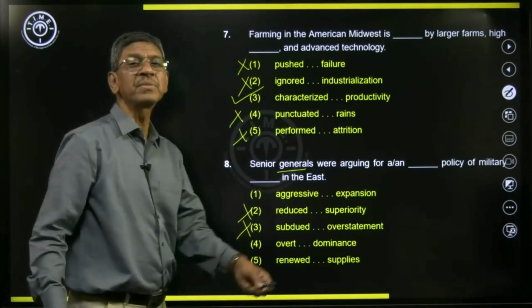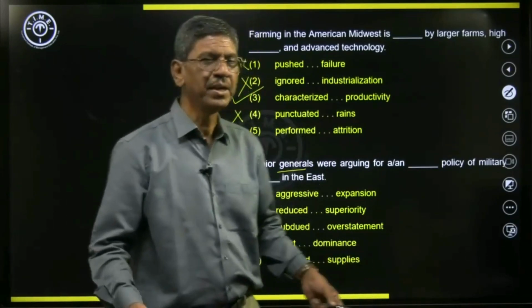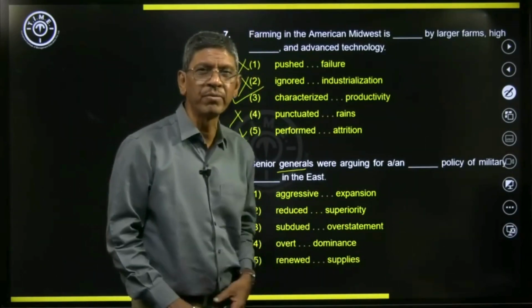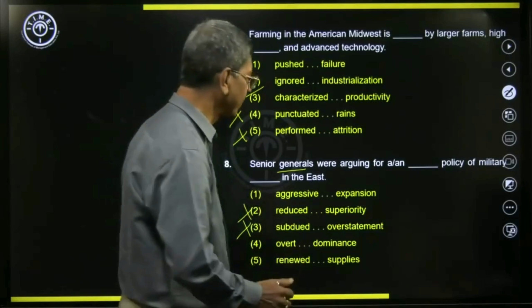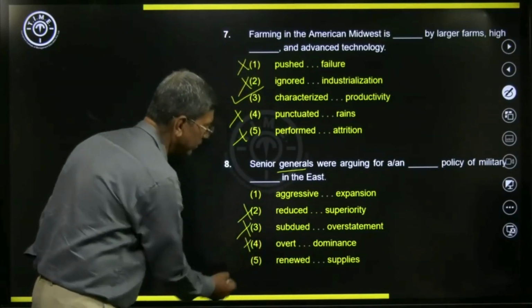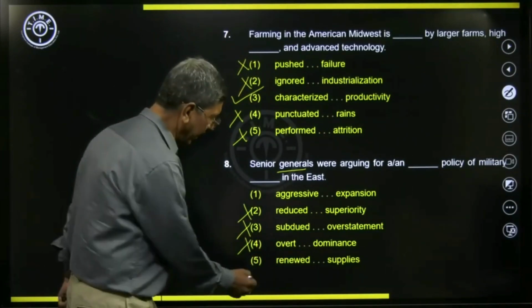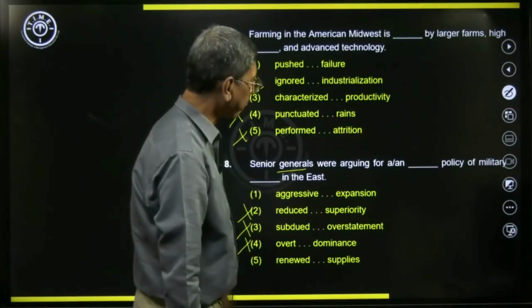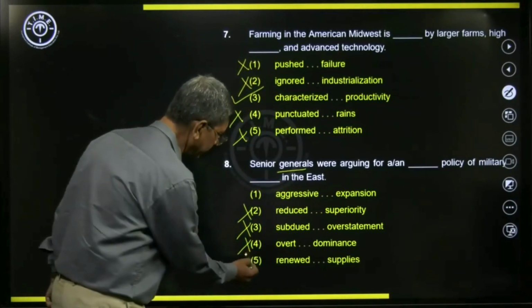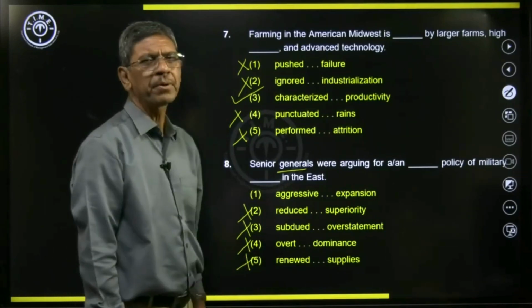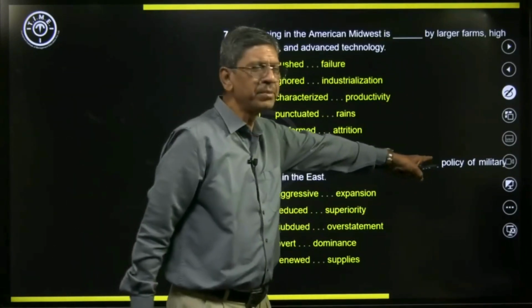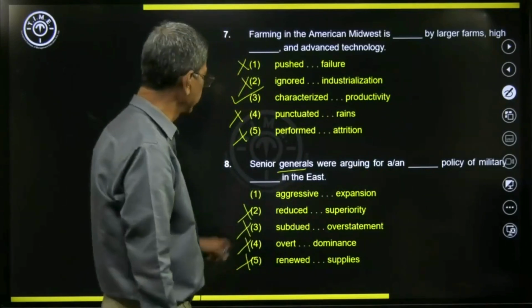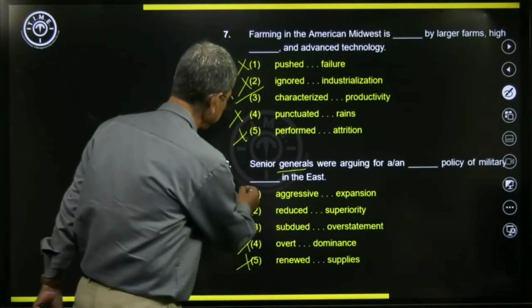Overt means something that is done openly. Okay. The opposite of overt is covert. Covert means done secretly. So this also is ruled out. And renewed policy of military. So this also is not appropriate to the word policy that comes later. So here we have the first one.